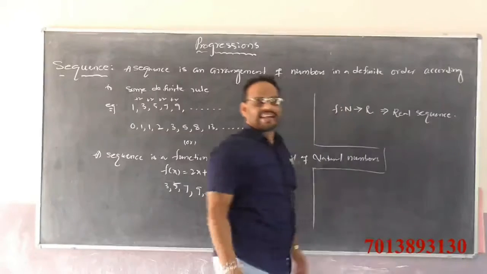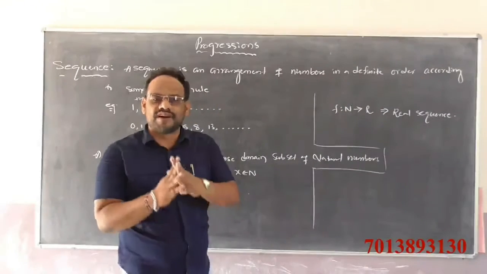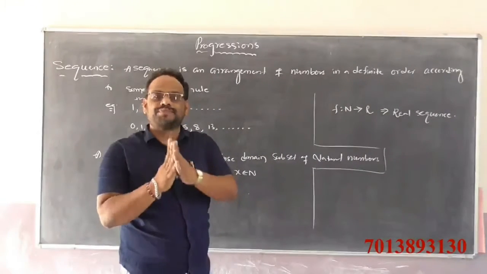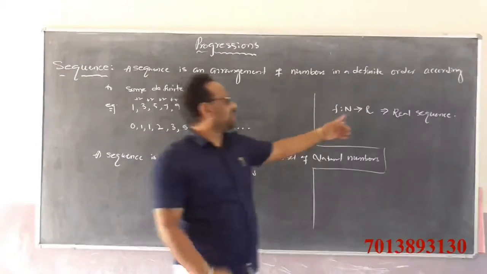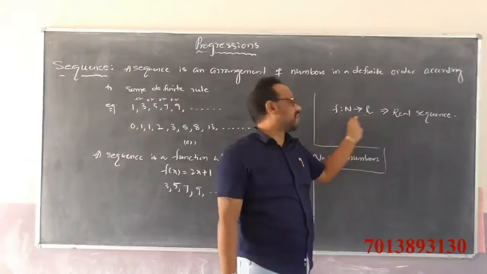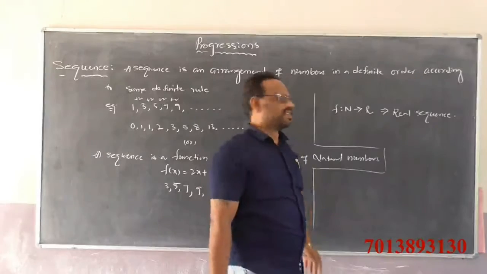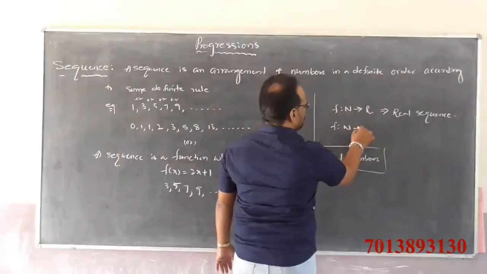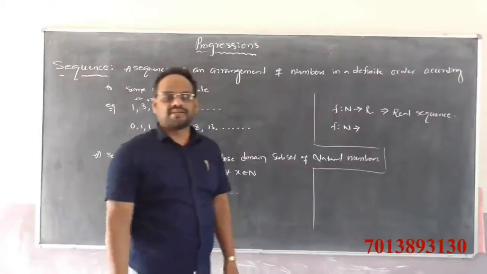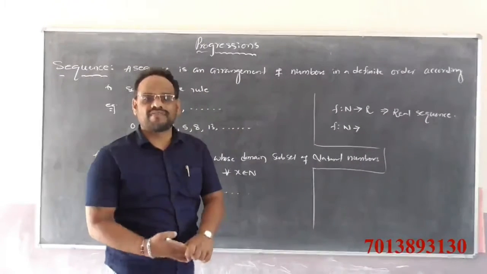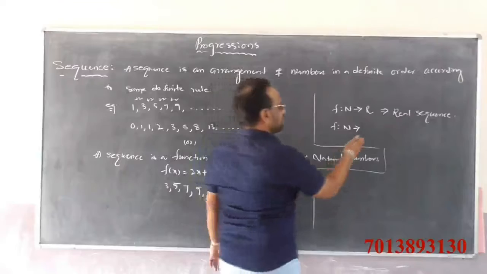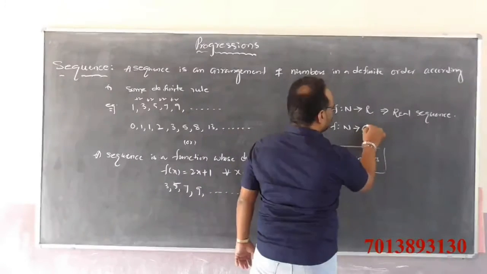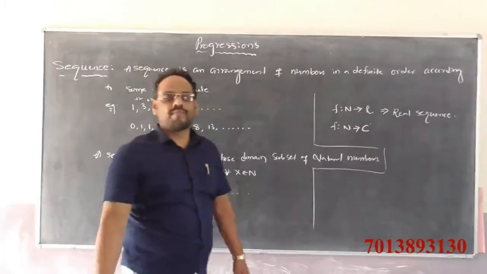Then it is called what? A real sequence. A sequence is a function whose domain is a subset of natural numbers and whose range is a subset of complex numbers.